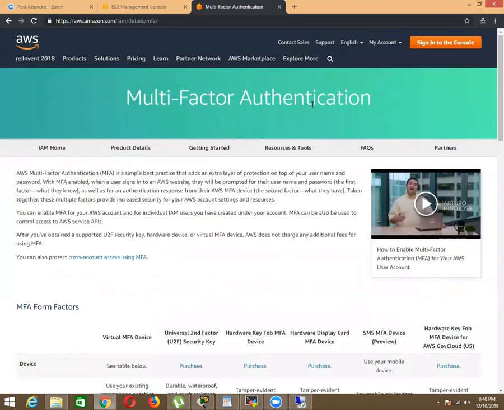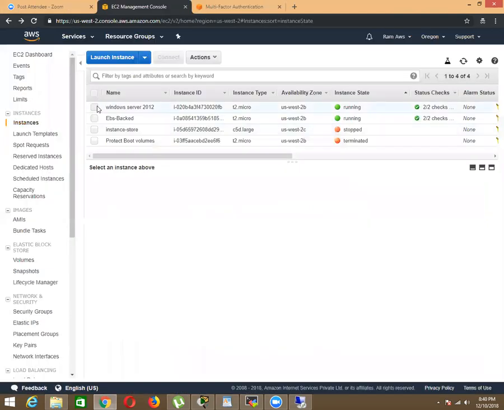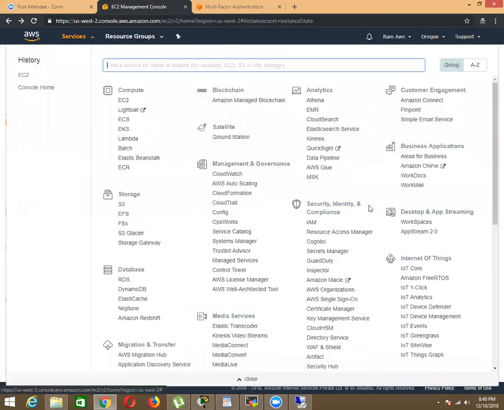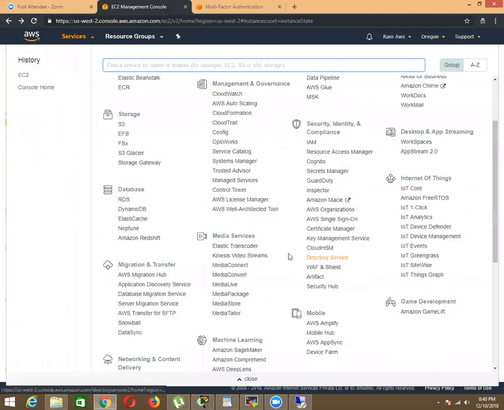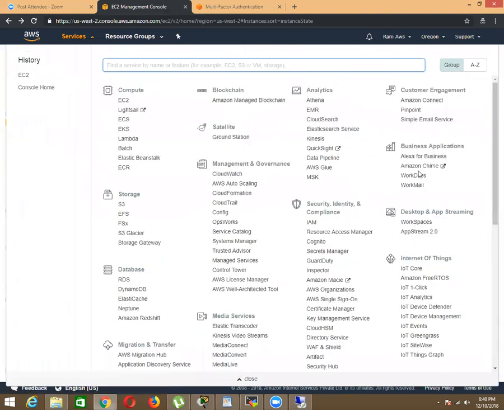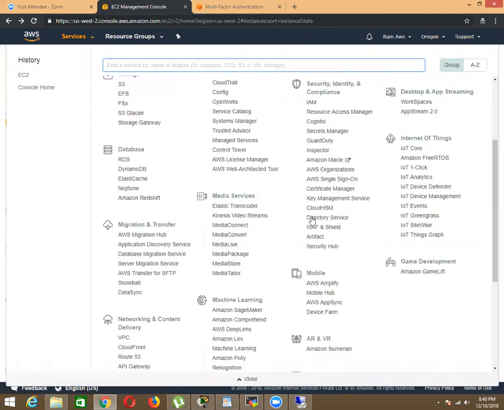And MFA you can set for three types of users. One is the root user, who is the owner of this account. Next is the Identity and Access Management user, and one is directory service, which we call federated users. For federated users, IAM users, and root accounts, you can assign MFA, and that will be very good security for your AWS account.